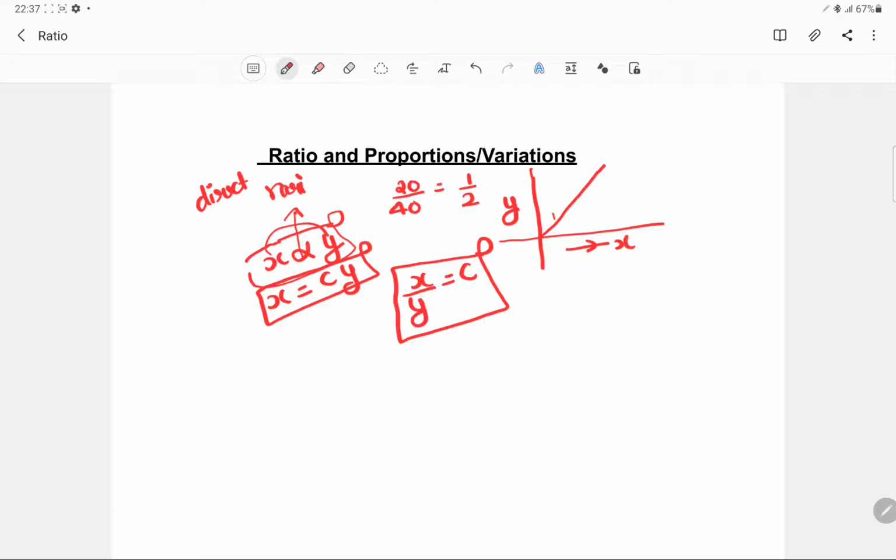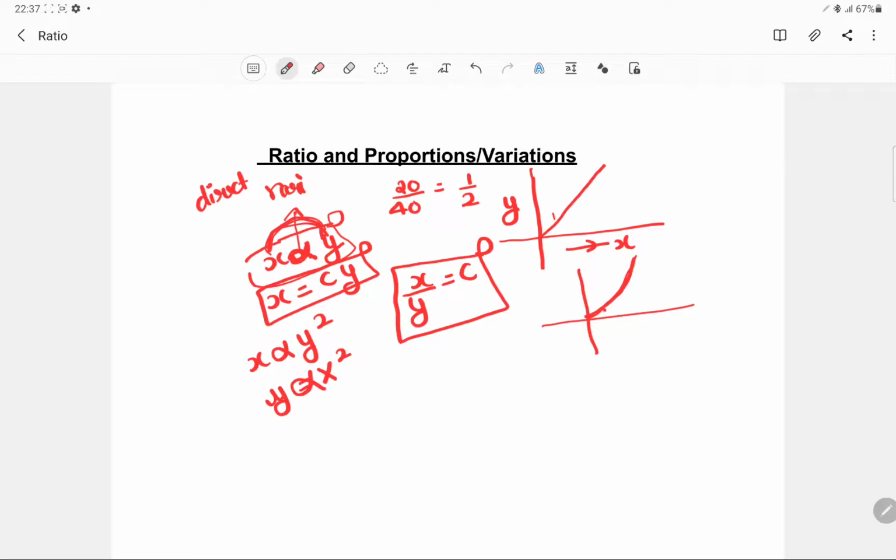Okay, so this is the symbol of variation, and the kind of relation x and y have basically signifies that it is a direct variation, a linear variation, a 1 degree variation. Similarly, we could also have other forms of variation. For example, we could have x is directly proportional to y square, or y is directly proportional to x square.